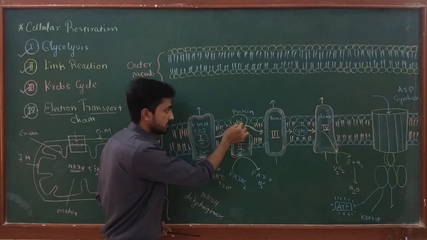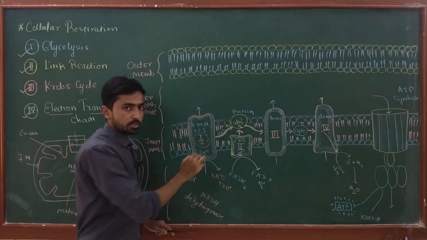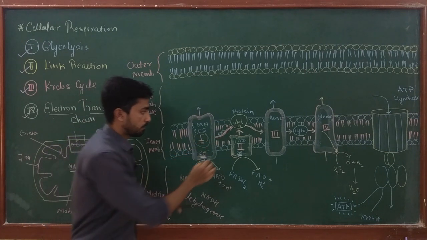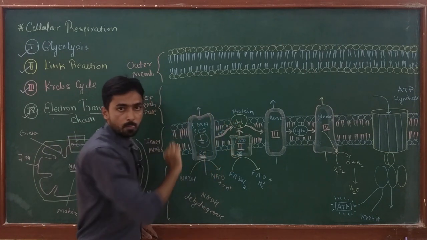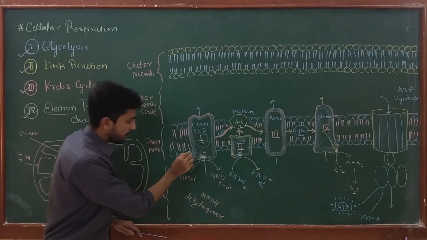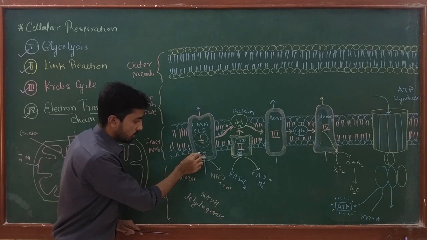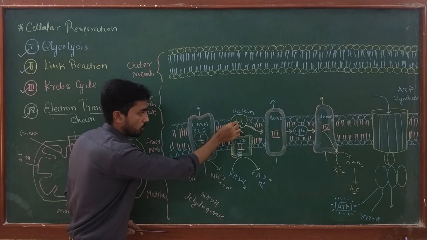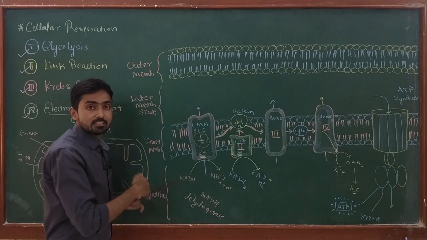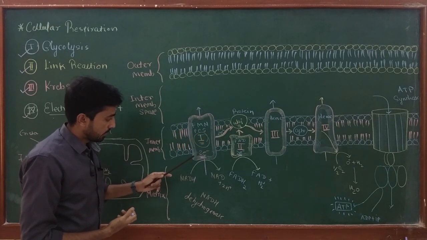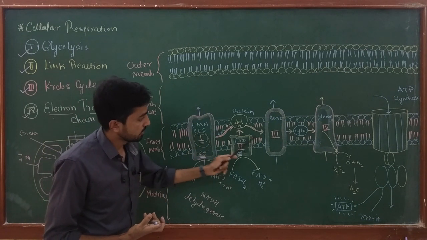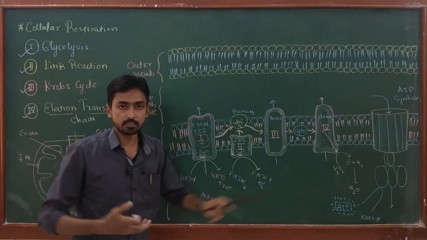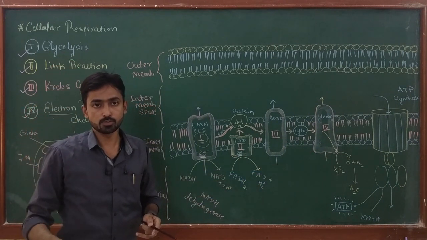That means this is the common protein which is responsible for accepting electrons from complex number 1 and complex number 2. At the time of transferring electrons from complex 1 to ubiquinone, energy is released. We know that initially these electrons carry a high amount of energy, but when they transfer through the complexes, their energy reduces.